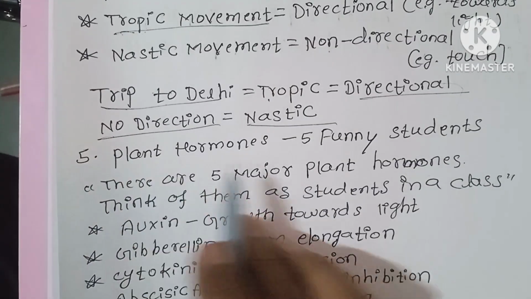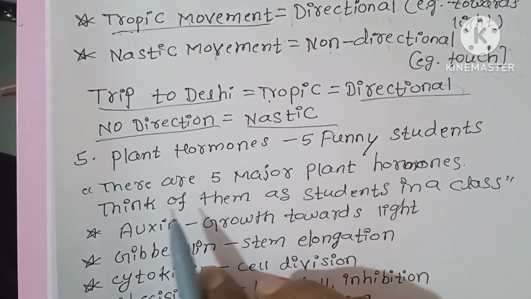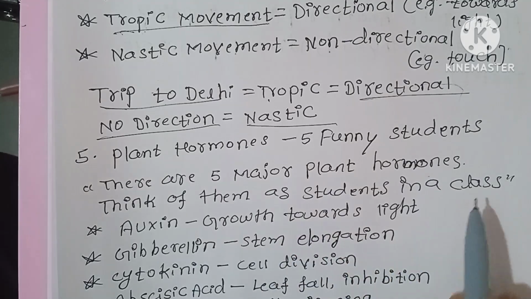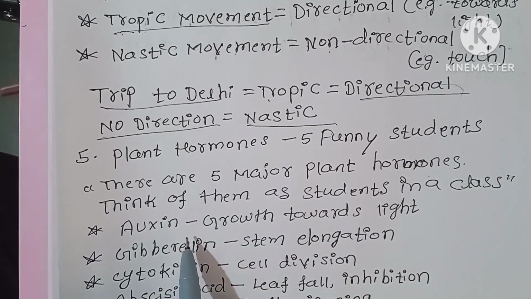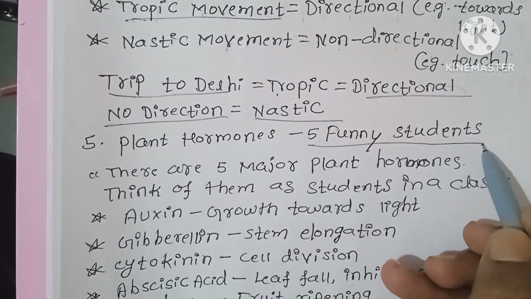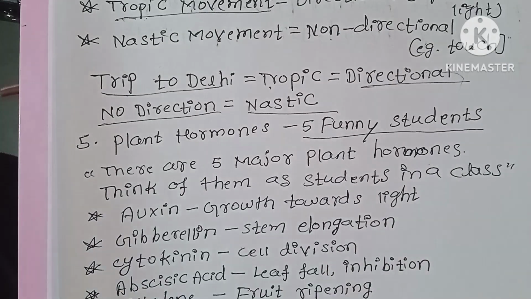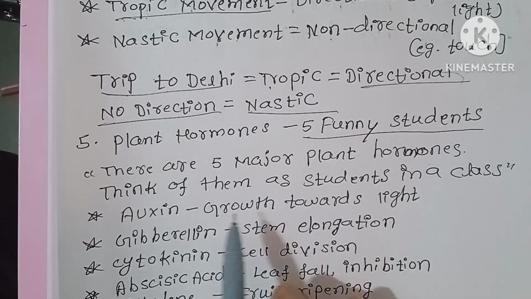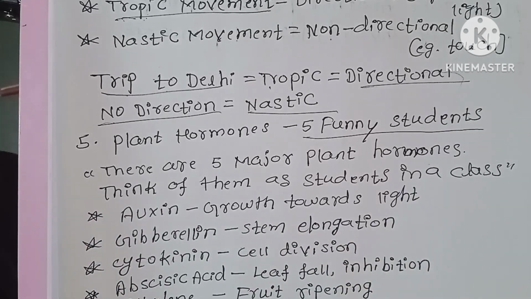Fifth point, plant hormones: five funny students. There are five major plant hormones. Think of them as students in your class. Imagine these five funny students are there.